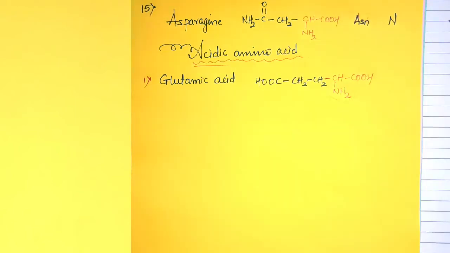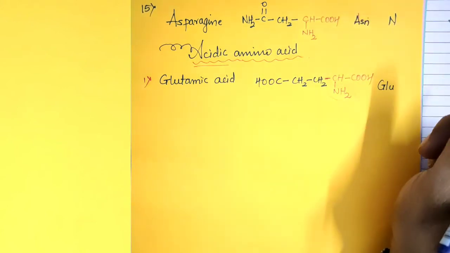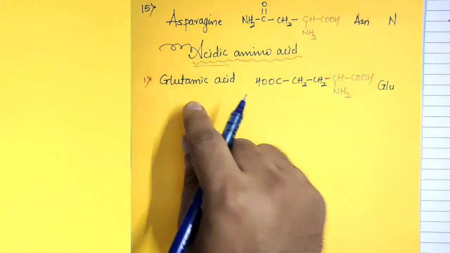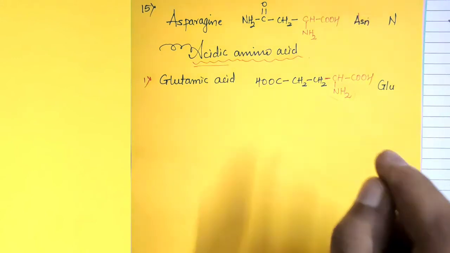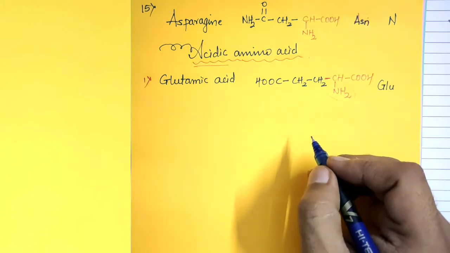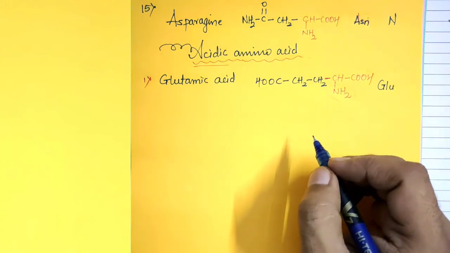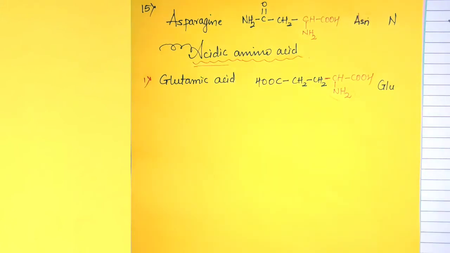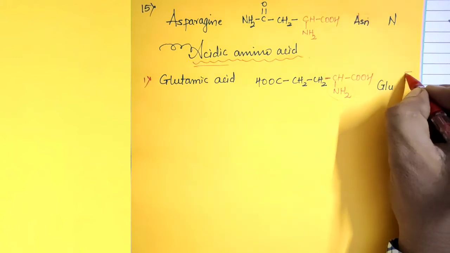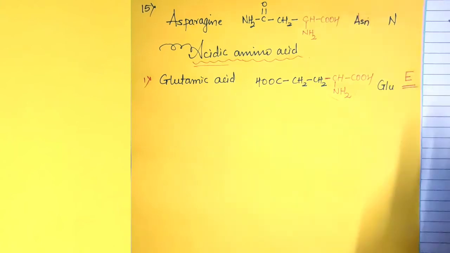The 3-digit symbol of glutamic acid is GLU. And the 1-digit symbol of glutamic acid in our textbook has been given as G. That is wrong. It is a printing mistake, because capital G symbolizes glycine, which is the first alpha amino acid. So you can make the correction in the textbook. The 1-digit alphabet of glutamic acid is capital E.